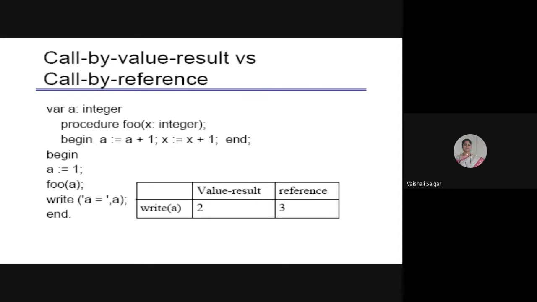But when I'm passing by reference, call by reference, whenever I'm calling this as a reference, the location of A will be copied into X. Now when the location is copied, my X is pointing to A, so A will be incremented with a value 1, so 1 plus 1, and X is also pointing to the same location. So that's why 1 plus 1 will be 2 and 2 plus 1. So with reference, we are getting the value as 3. And with value result, it will be 2. Is that clear?